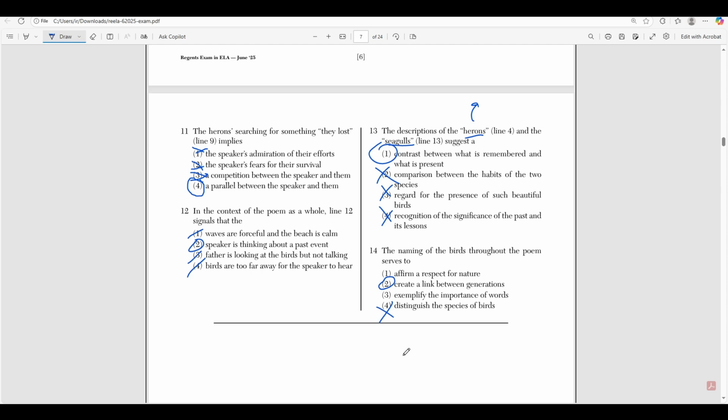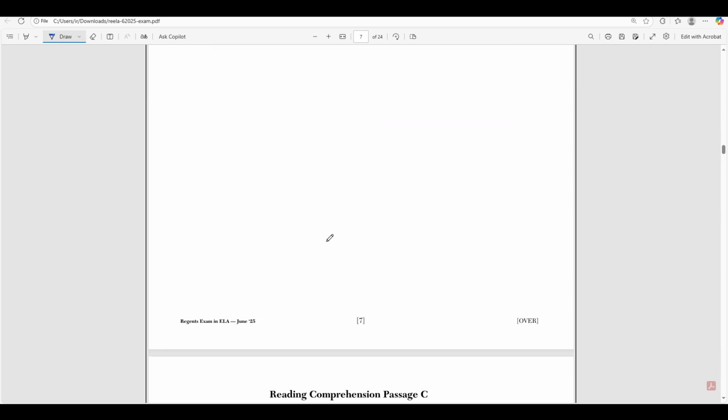Okay, it's not to exemplify the importance of words because a name isn't really a word. A name is more than a word. Right, and it's not to really affirm a respect for nature because again, sure, birds are going to be a part of nature, right? But the overarching story here is how we interact with nature to form memories, right? And how those memories link previous generations like your father to future generations like your children. All right? And that's pretty much all the questions from this section.